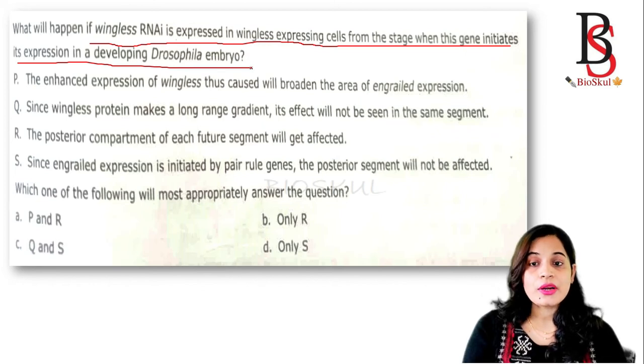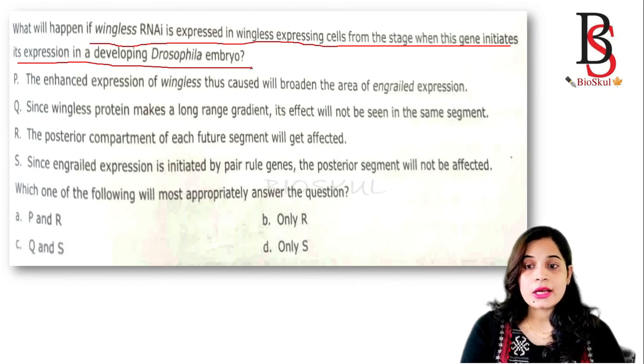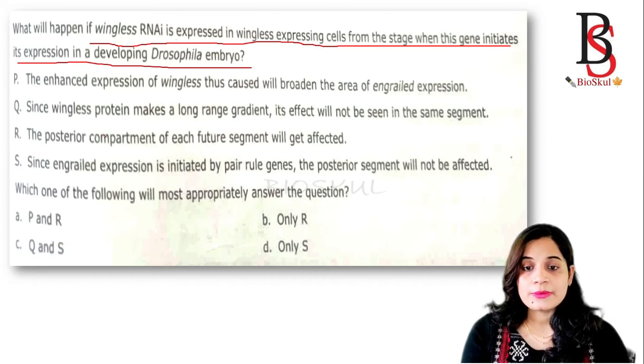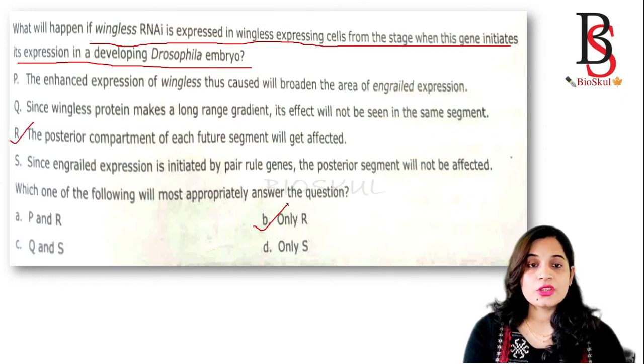So the question is, what will happen if wingless RNA interference is expressed in wingless expressing cells? Okay. Wingless is expressed in the posterior compartment. So obviously it will affect the posterior compartment of each future segment, that is option R. So for this question the correct answer is only option R.